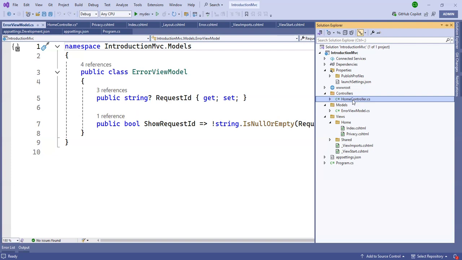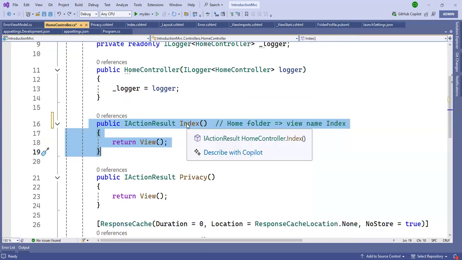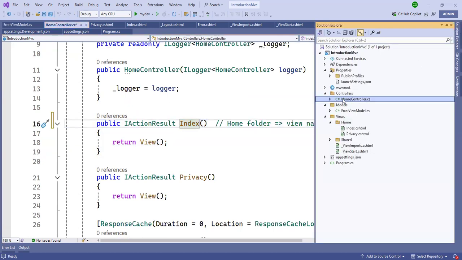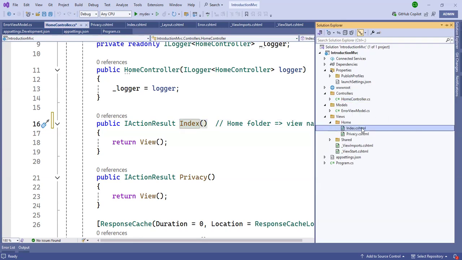Yeah, starting from the view, and then go to the controller. This is the home controller, correct? Inside the home controller, start from home and remove controller. This is home, so in the view folder, create the home folder. And in the home controller, go to the index method. This index method name is the view name in the home folder.